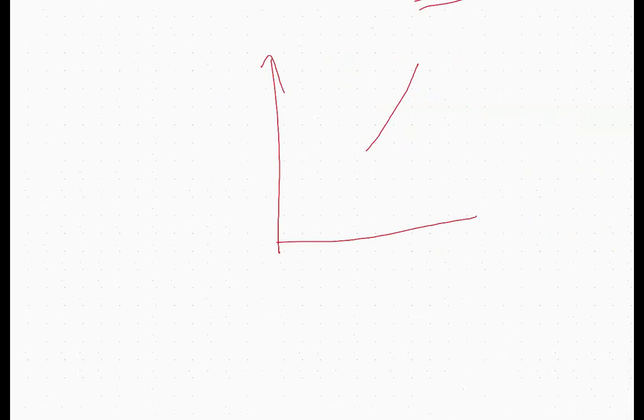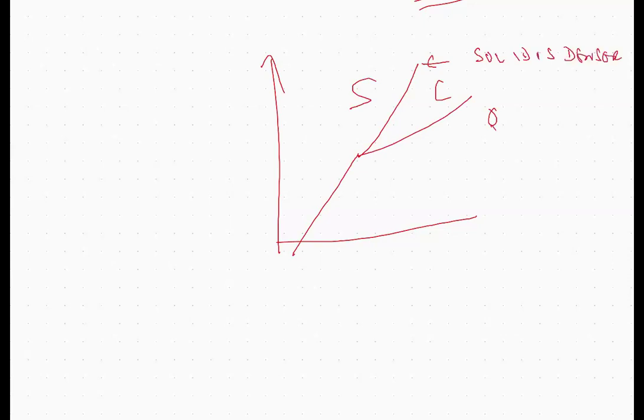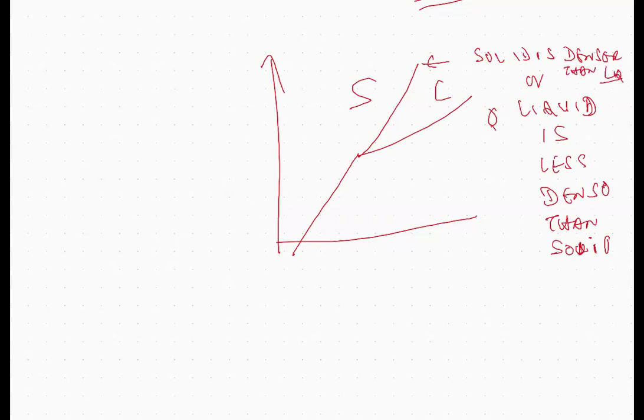This means the solid is denser, or the liquid is less dense than the solid. Solid is denser than liquid. Right, everybody? I hope this information helps you in solving questions. Thank you.